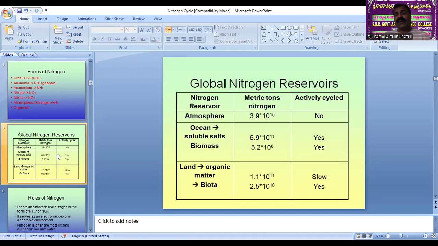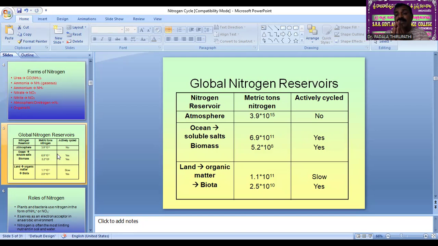And what are the global nitrogen reservoirs? How much, in percentage and in tons, of nitrogen is available in the atmosphere, the oceanic environment, and on land? This slide shows clearly the nitrogen reservoirs: atmosphere, oceanic soluble salts and biomass, land organic matter, and the biota, meaning biological organisms.